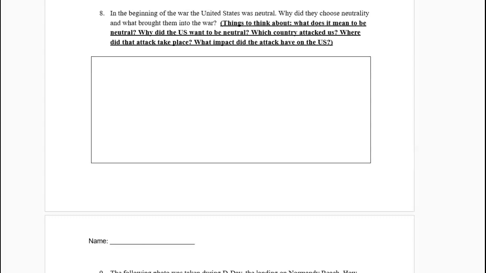Number 8, in the beginning of the war, the United States was neutral. Why did they choose neutrality, and what brought them into the war? Things to think about. What does it mean to be neutral? Why did the U.S. want to be neutral? Which country attacked us? Where did the attack take place? And what impact did that attack have on the United States?